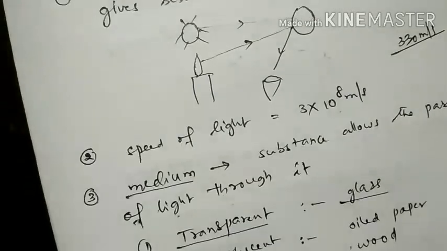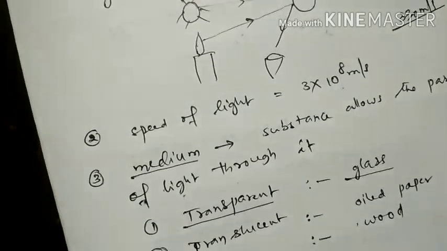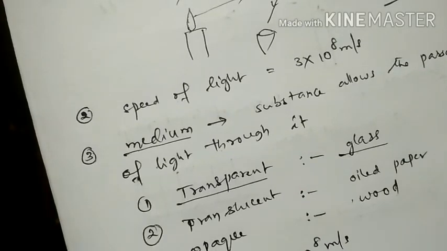Next one is medium. What is a medium? A substance which allows the passage of light through it is called a medium. And these mediums are of three types: transparent, translucent and opaque. Opaque means which does not allow light to pass through it.